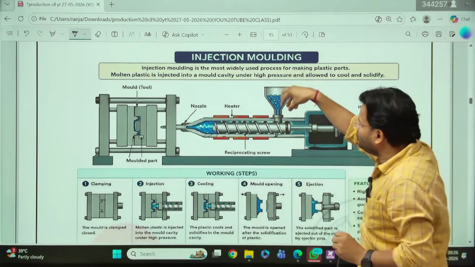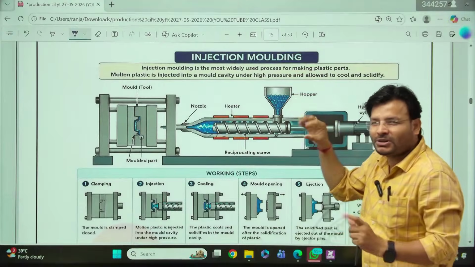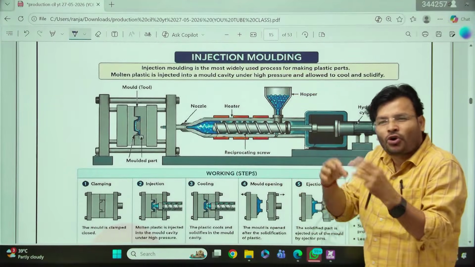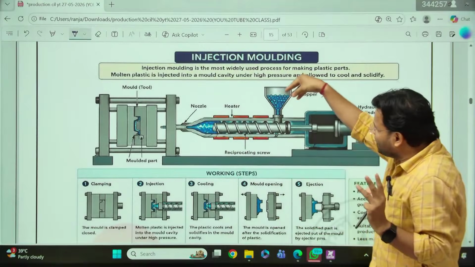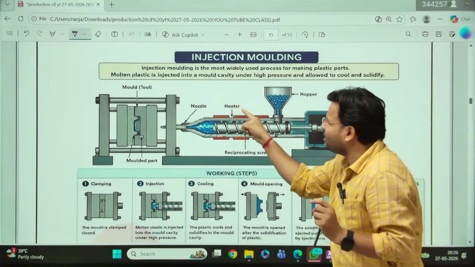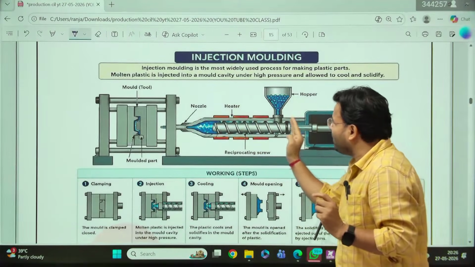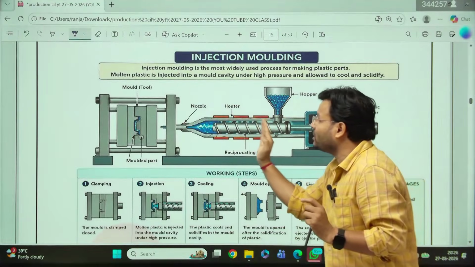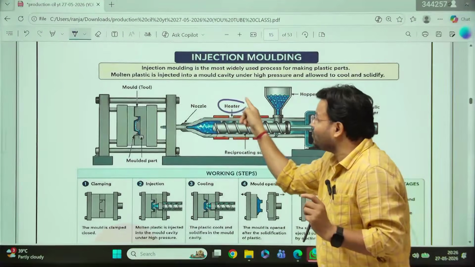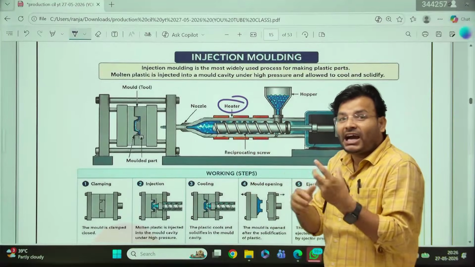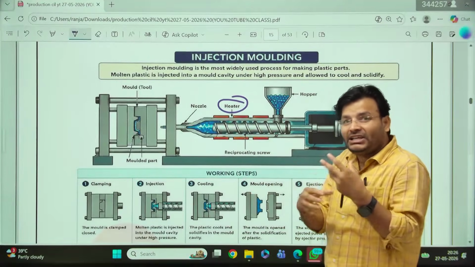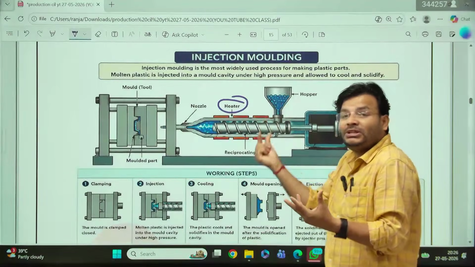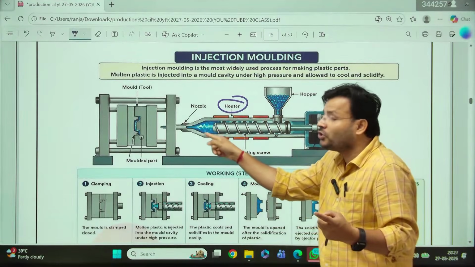In the hopper, you pour the plastic material, because you have to get the ultimate product, the plastic. Obviously, in raw material, you will use plastic. After that, there is a heater. Once this plastic comes through the hydraulic cylinder, it is compressed. Through the heater, it is heated to more than its melting temperature, and after that it comes into liquid form.